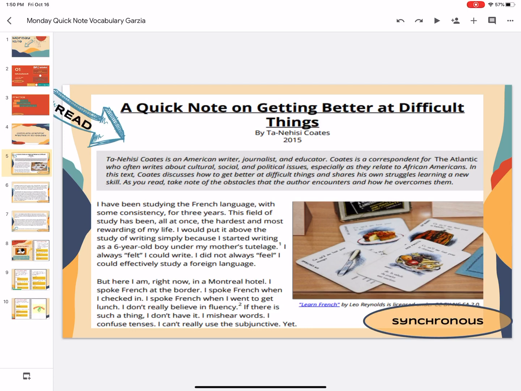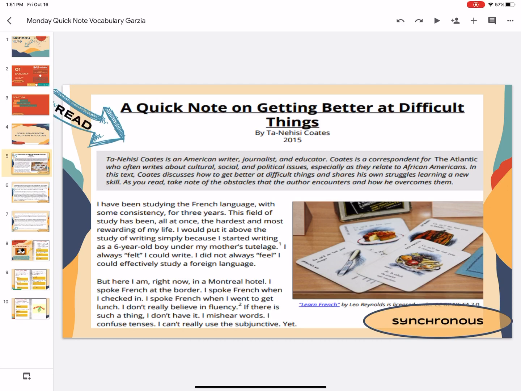So I want you thinking as we go through this, it's called A Quick Note on Getting Better at Difficult Things, so all of us have to get better at things in life. That's just part of life. We learn stuff, we have to get better at it in order to be successful with whatever it is we're doing. So think about that as we read this article. I'm going to read it to you, and then we are going to look at some vocabulary words.